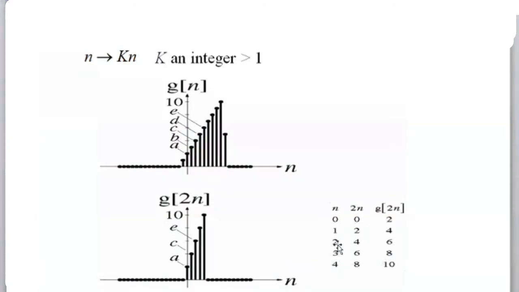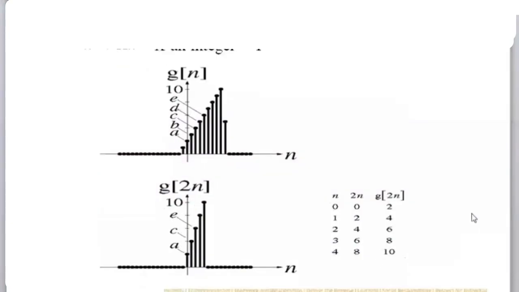One step down, you can simply write like this. How do you evaluate this one? This is nothing but g of 2n. Suppose 0 for 0. So g of 2n, wherever n is there, it will be scaled up to 2. So the corresponding value of 2, you can write as 4. In a similar way, if you plot this, you will get the time scaling, something like this.